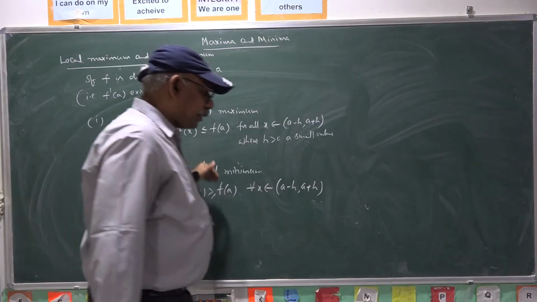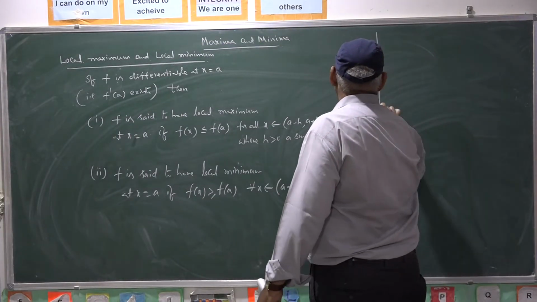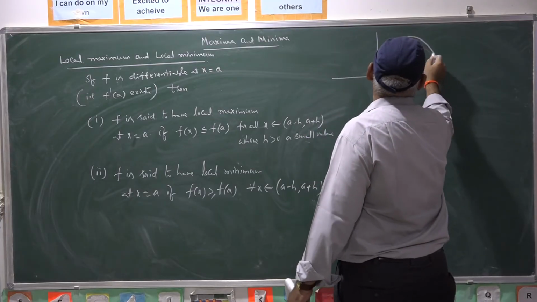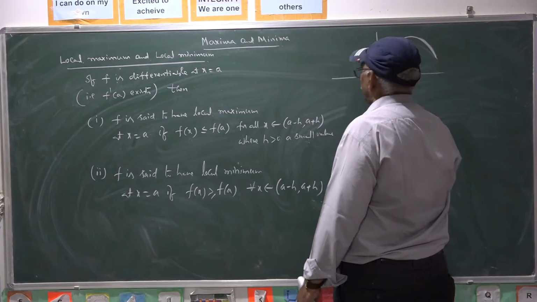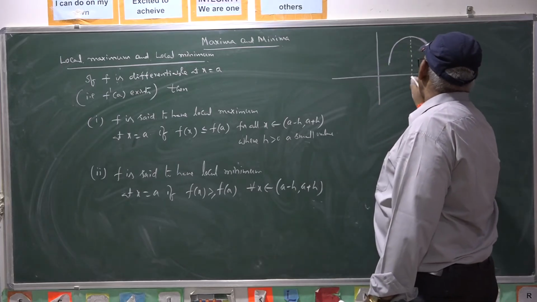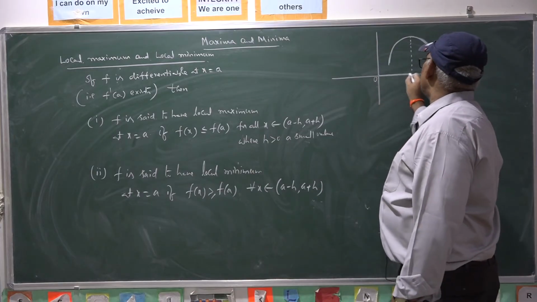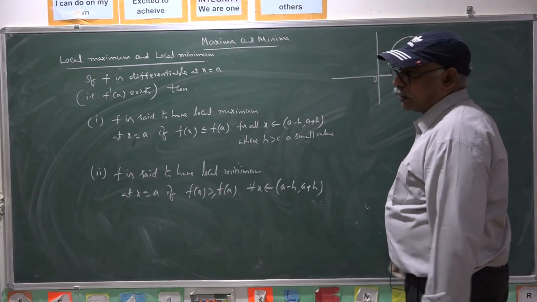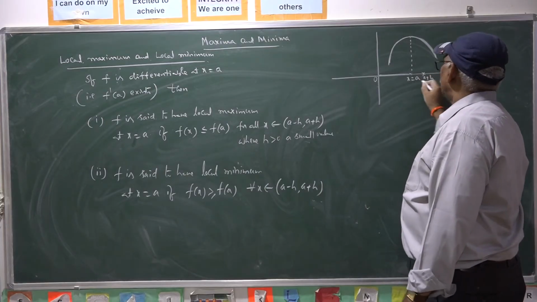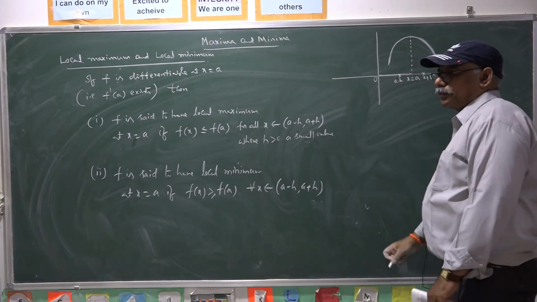I will explain these definitions graphically. So, let us consider the curve like this. This is the point x equal to a. That means this distance is a. a plus h is the point here. a minus h is left to that of a.